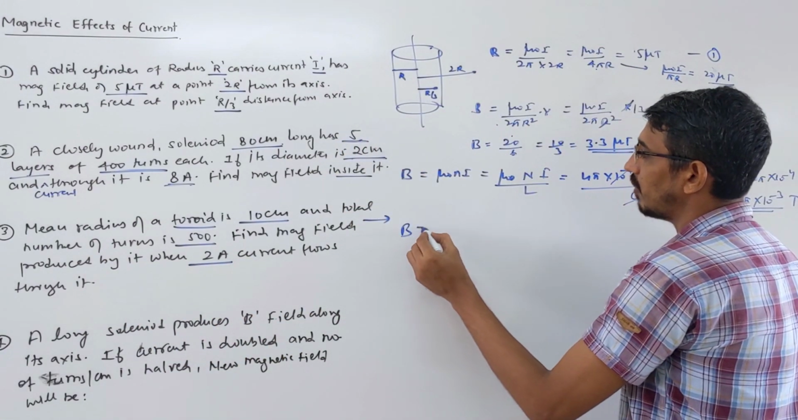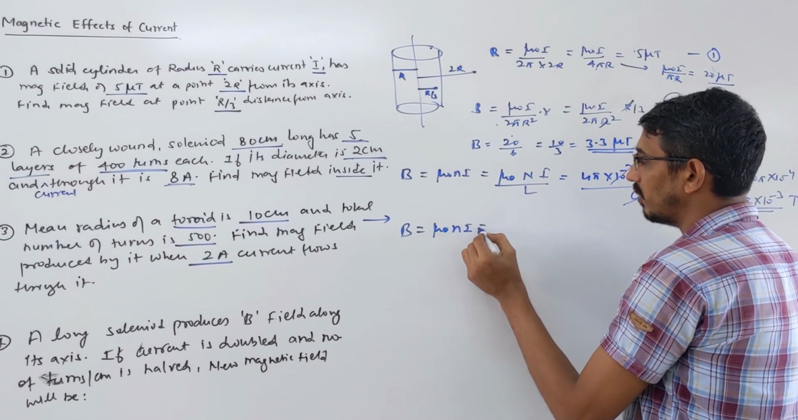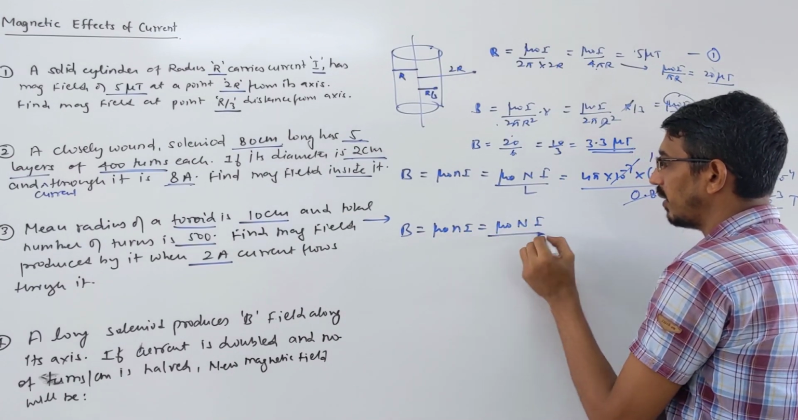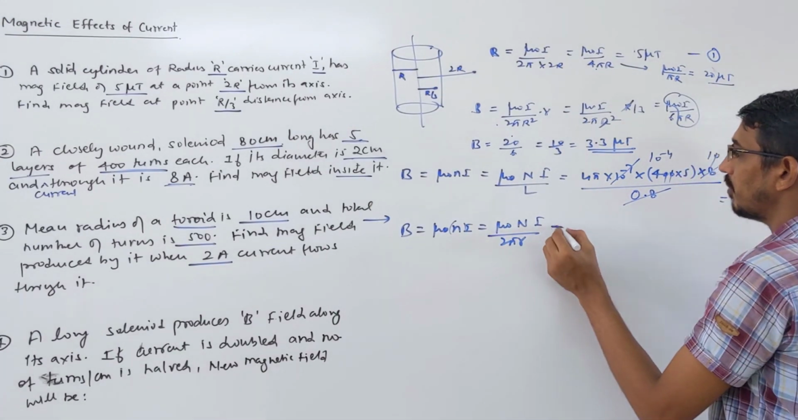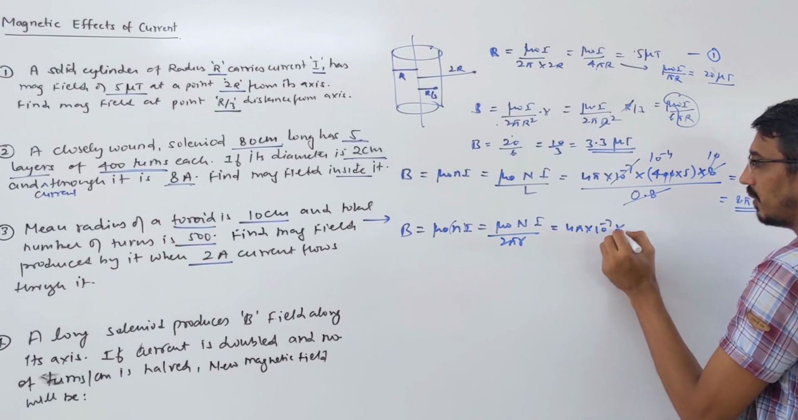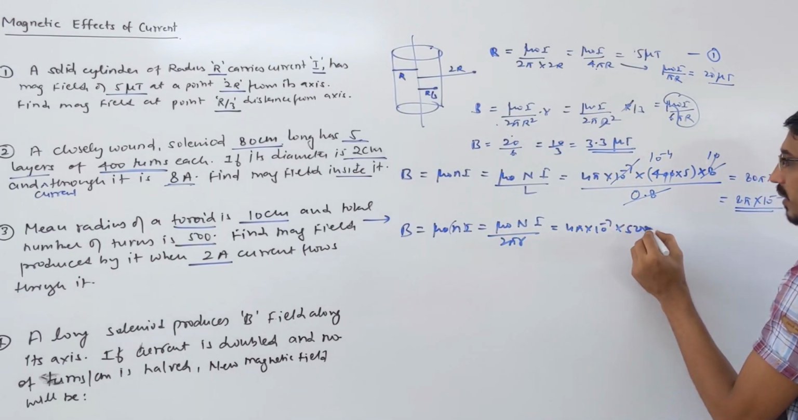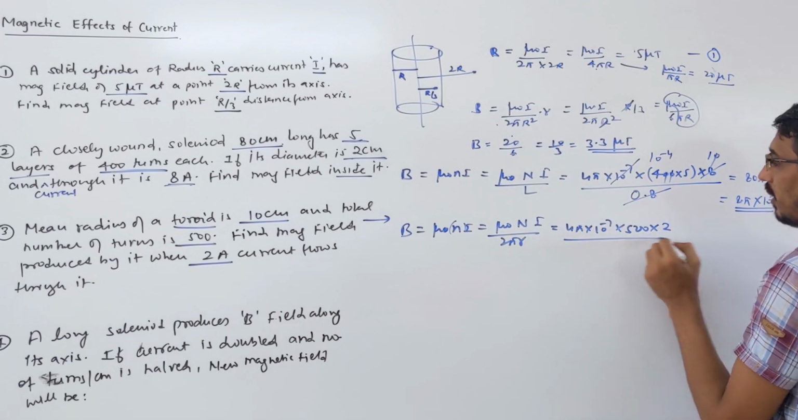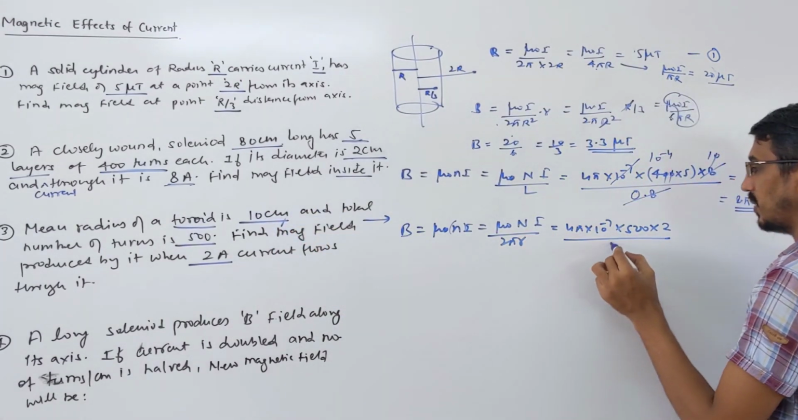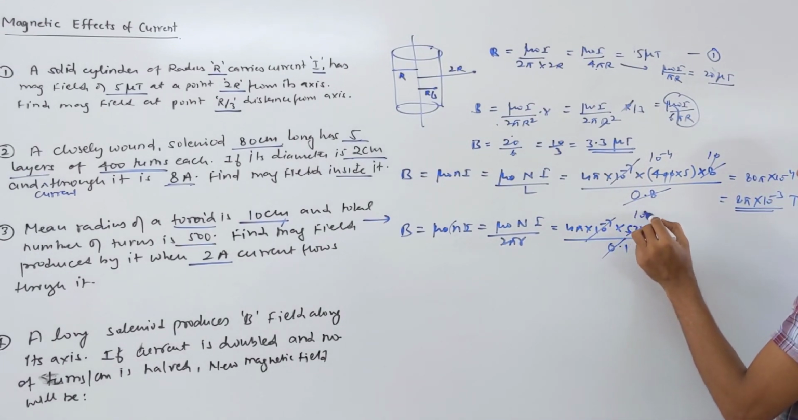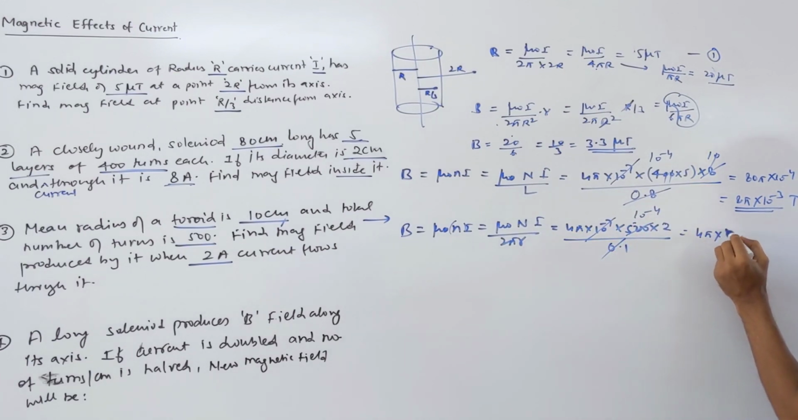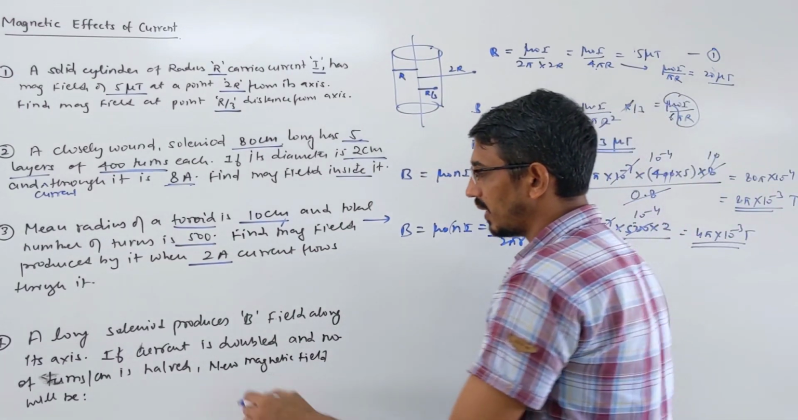So for a toroid, again the same formula, mu naught n i, or mu naught N i by 2 pi r, because small n is the total number of turns by length. Mu naught means 4 pi into 10 power minus 7. Number of turns is 500. Current flowing is 2 ampere, and the length is 10 centimeter, which means 0.1. Correct. So 0.1, 2 zeros go from here, 10 power minus 4 remaining. This becomes 10, so one more 0 goes here. 4 pi into 10 power minus 3 Tesla. That's your answer. Okay, let's see the last question.